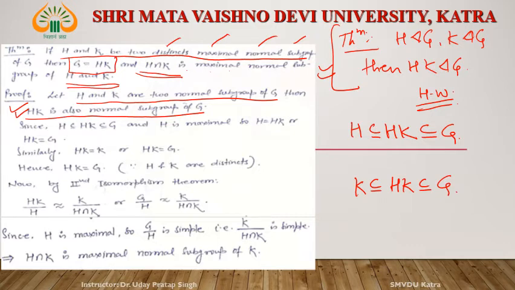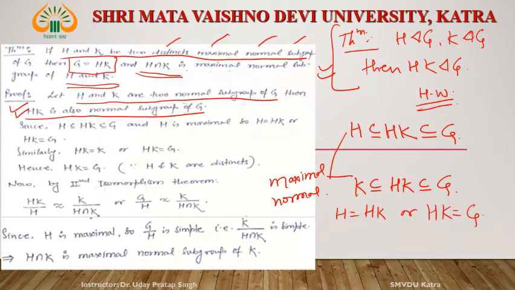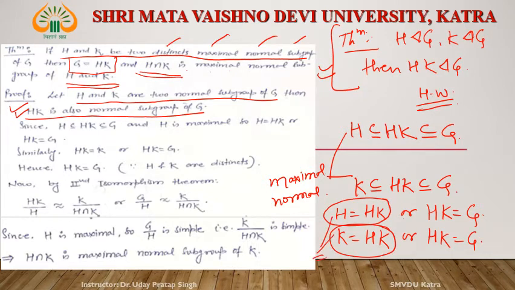Now see, what are H and K? H and K are maximal normal. Then by definition of maximal normal, either H is equal to HK or HK is equal to G. And in the second case, either K is equal to HK or HK is equal to G. Now see, if H is equal to HK and K is equal to HK, it means these two, H and K, are equal, and this is a contradiction.